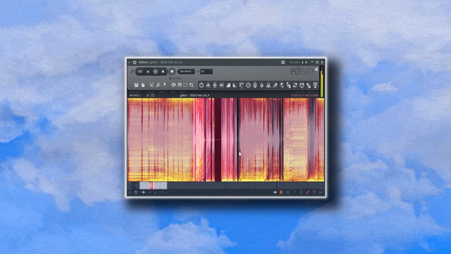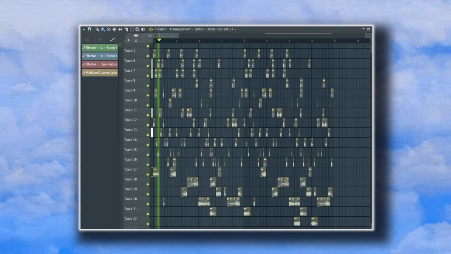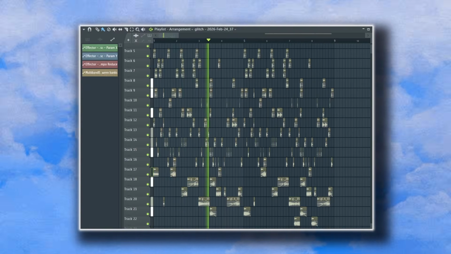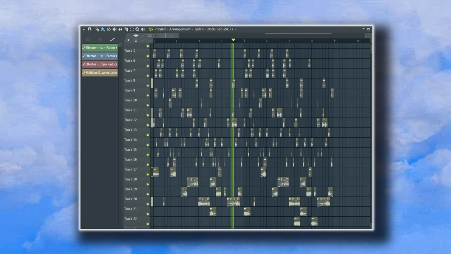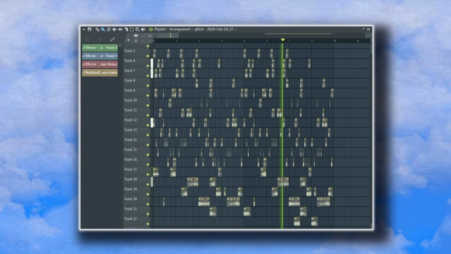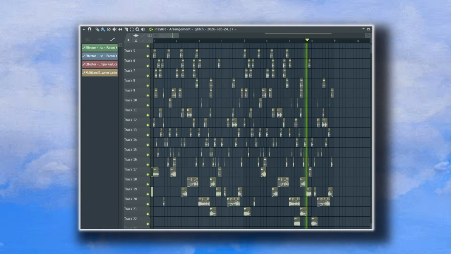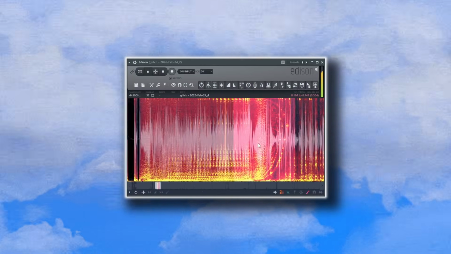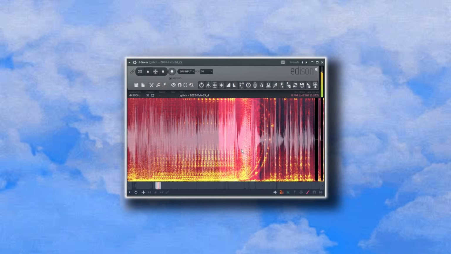Here's what it sounds like in a more musical context. Now the great thing about having a large amount of chopped up recordings is that it's very easy to create impacts and transitions just by stacking the sounds and using fade-ins and outs.